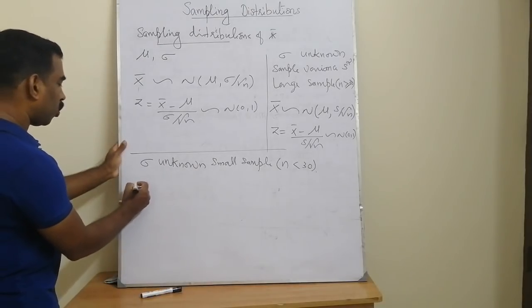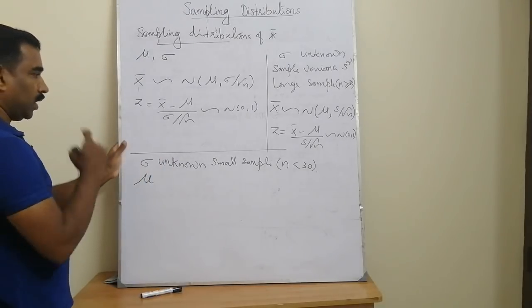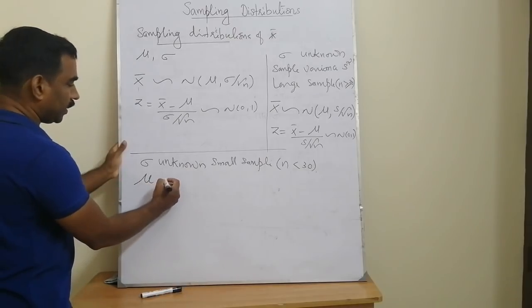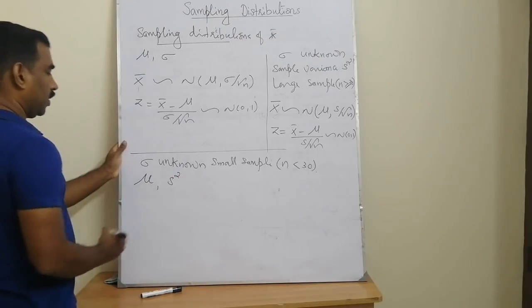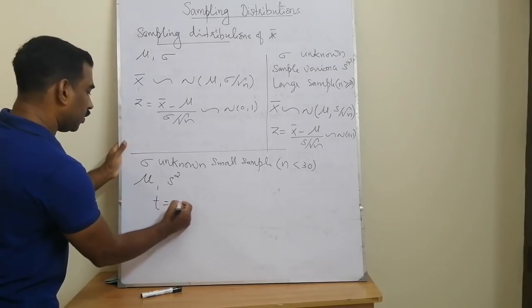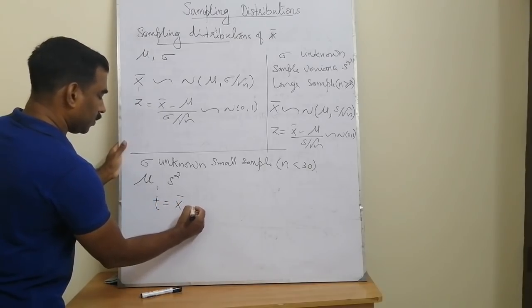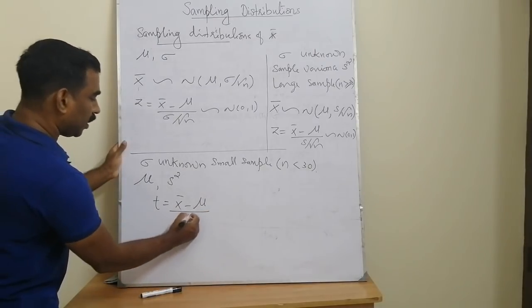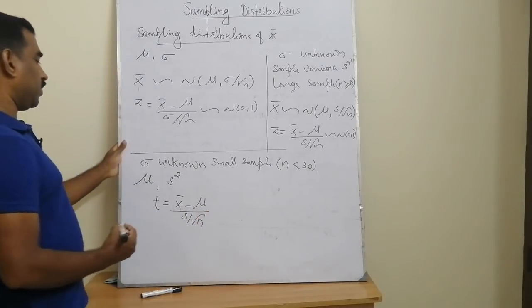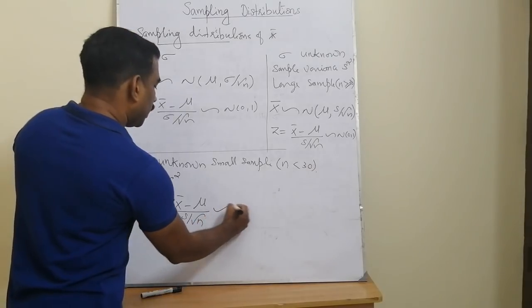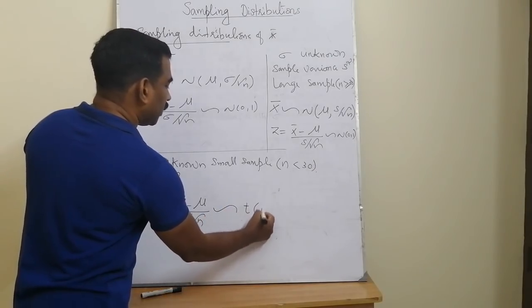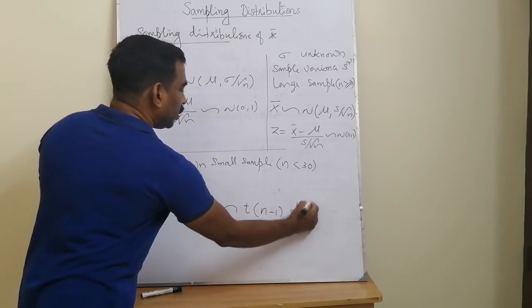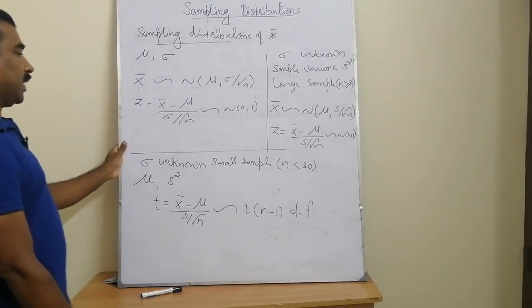If you are drawing samples from a normal population with the mean mu and the corresponding sample variance is s square, then we can have T equal to x bar minus mu divided by s by root n. This standardized variable follows a new distribution called T distribution with n minus 1 degrees of freedom. That is a very important concept.